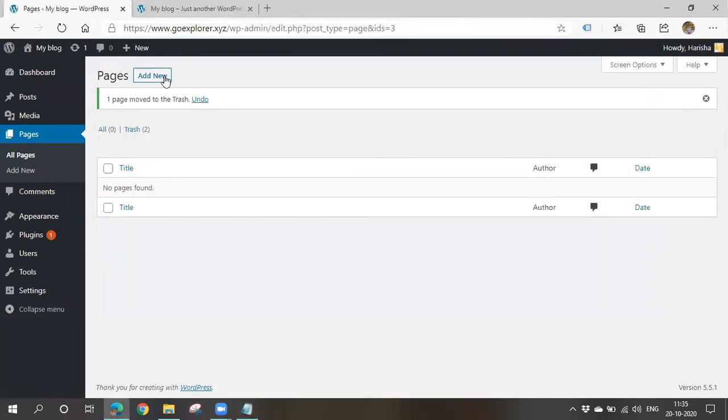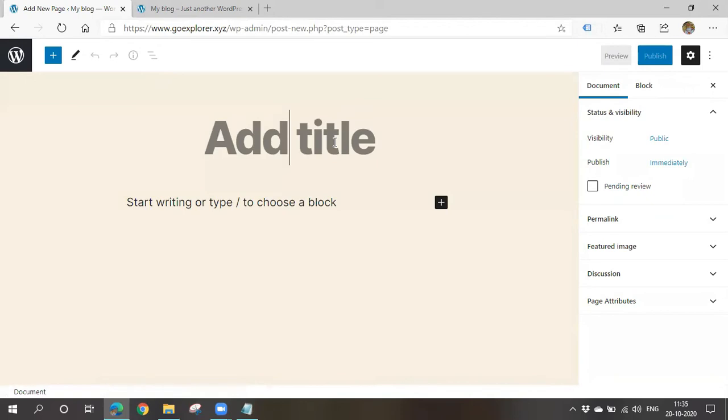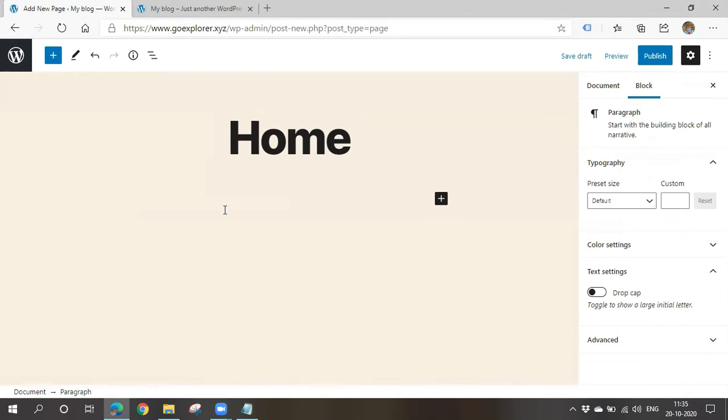Right. So now click on add new. Here you have to give your page name. Home I'll be giving here. Always use the first letter as caps, it will look good. You can write content also, I'll say it later. Let's go with basics only. After creating a page, please click on publish, then only it will be reflected in your original website. Publish.